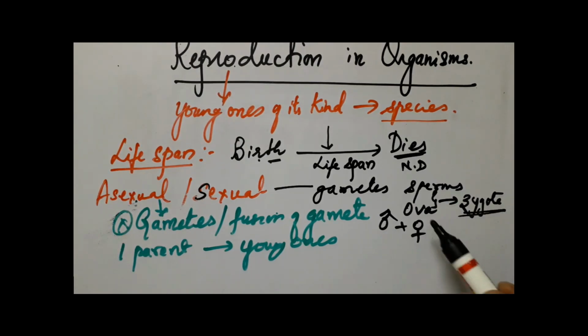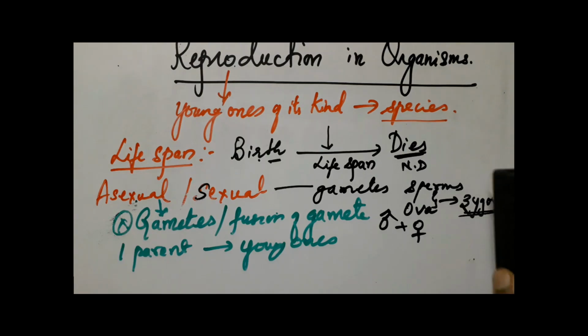Definitely, sexual reproduction has an advantage over asexual reproduction, mainly because there is genetic variation brought about in the zygote because of the union of the nuclear material of two different organisms, or two different cells. So you know what exactly are the differences between asexual reproduction and sexual reproduction.